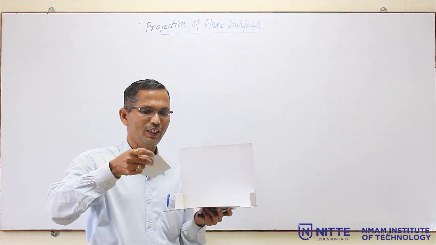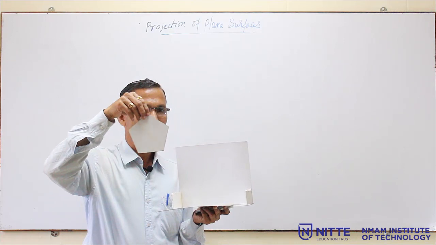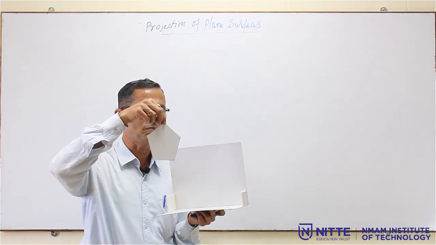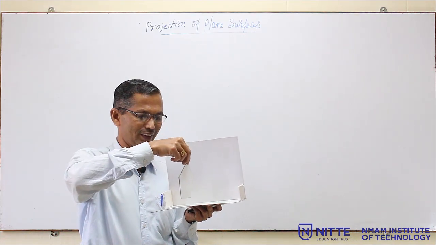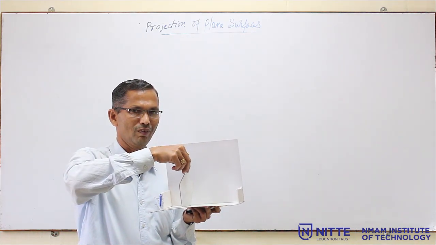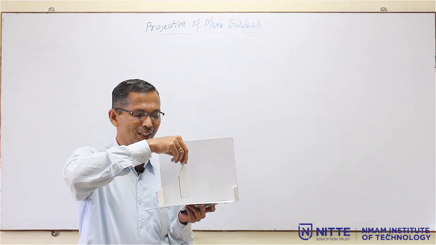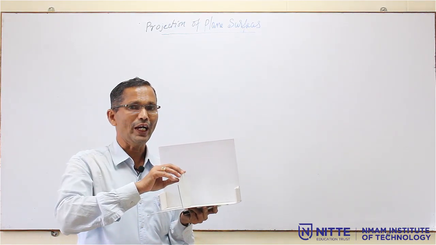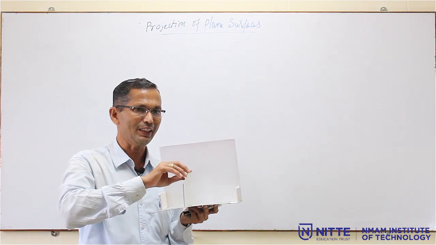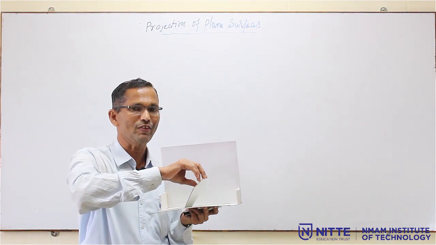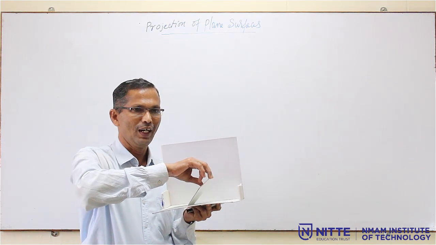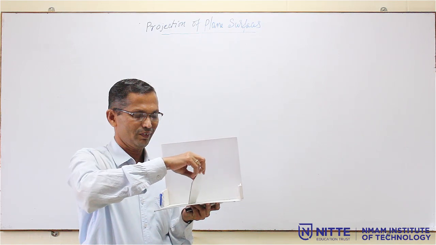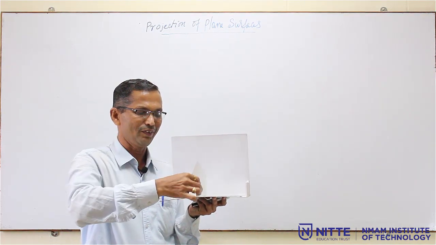Now, I will show you one of the examples. A pentagonal lamina of this size is resting on HP with one of its edges, like this. The lamina is inclined to HP, that means the surface of the lamina is inclined to HP, and the side on which the lamina is resting, now the lamina is resting on this side,